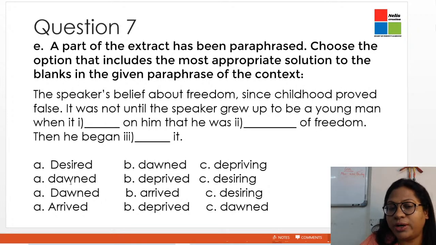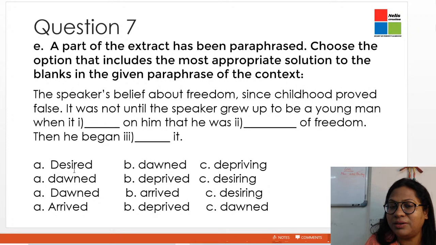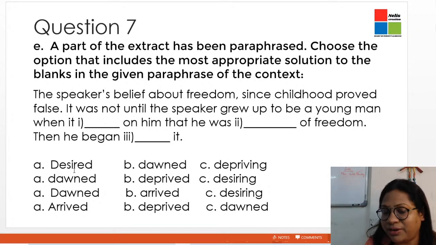When it dawned on him. Now the word dawned, what does it mean? It means when he started realizing, when he started understanding. So somewhere it makes sense. Let's check the second option. That he was deprived of freedom. Then he began desiring it. That's when he started desiring, really wanting the freedom that he was looking for. So the second option is correct, but then we need to move on to the third and check whether even they can be correct or not.